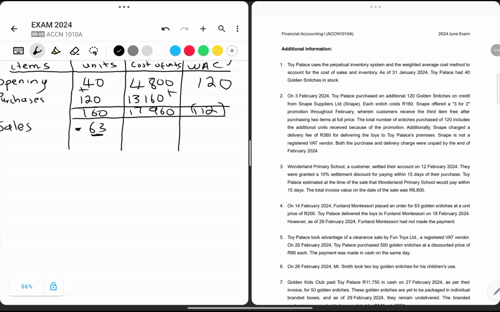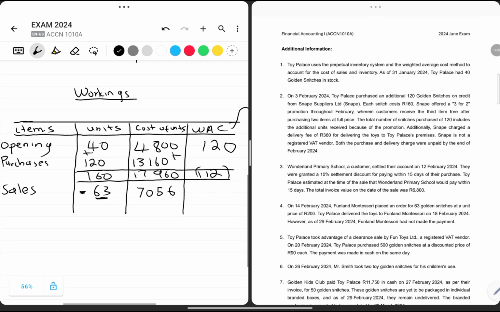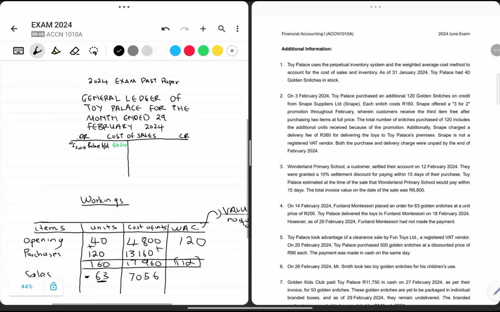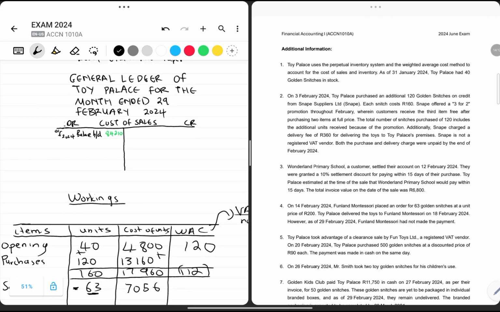So I'm going to say 63 multiplied by 112, which is going to give us 7056. This is the first transaction that will affect our cost of sales directly, by 7056.